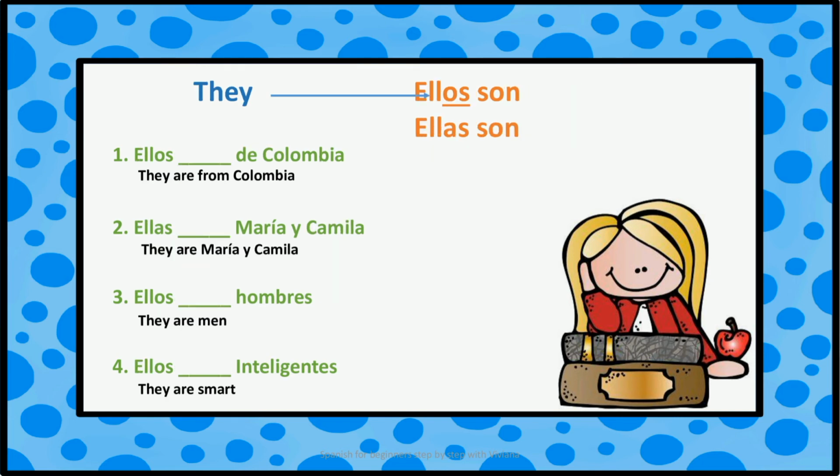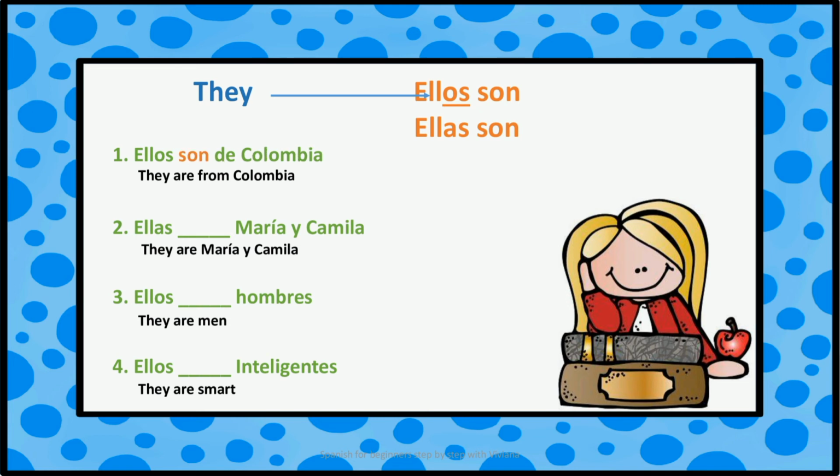In the pronoun they, you need to think about the gender, because if you are talking about a group made up of men or men and women, you use ellos son. But if you are talking about a group made up only of women, you use ellas son.